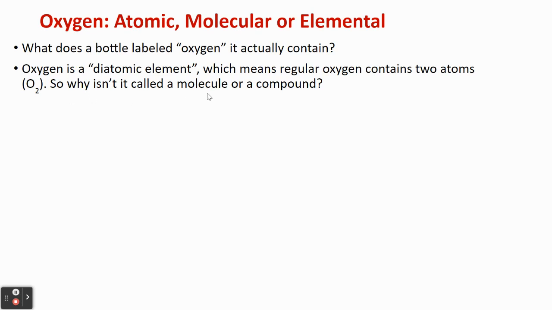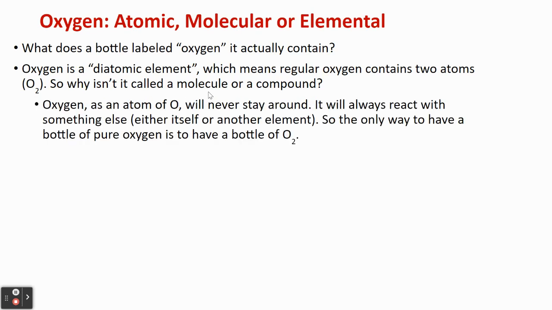So, why isn't it called a compound or a mixture, a compound or a molecule? Because oxygen is never found by itself, it's always going to find something else to react with. Oxygen in a pure bottle only has other oxygen atoms to react with, so it's in the form of O2.